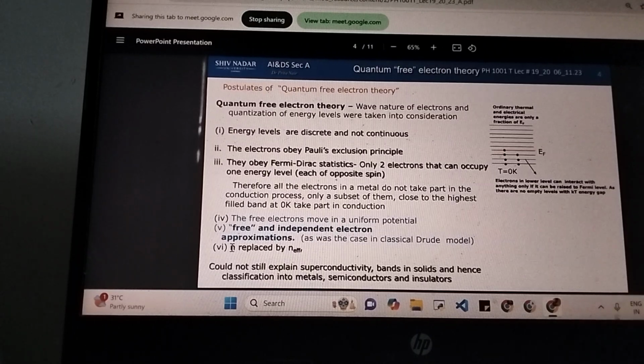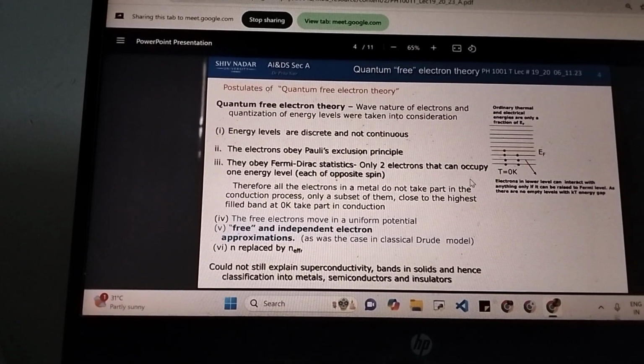N represents the number of electrons in the classical theory, the total number of electrons present, because they thought all electrons get excited on the application of heat. Here we replace it by n effective because we know that all electrons do not gain energy, only a small subset of them gains energy. So n effective refers to the number of electrons which gain energy upon application of a certain amount of heat.